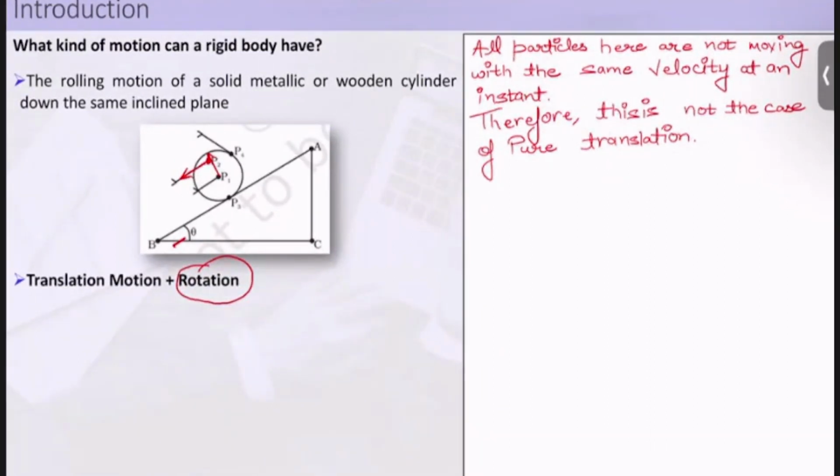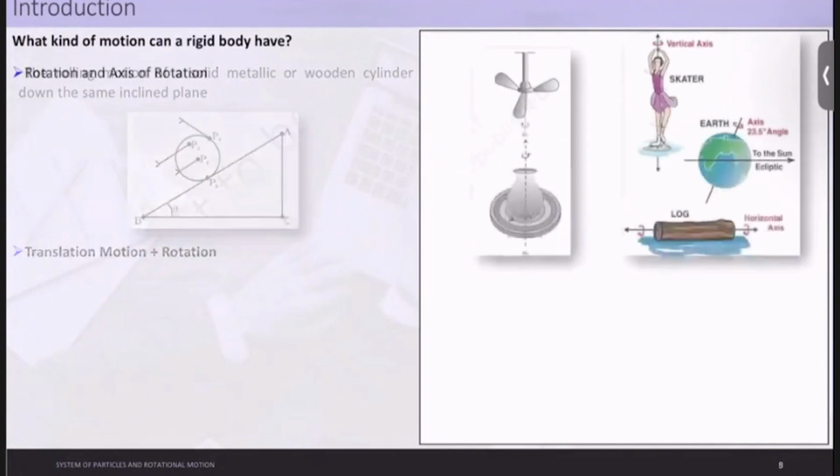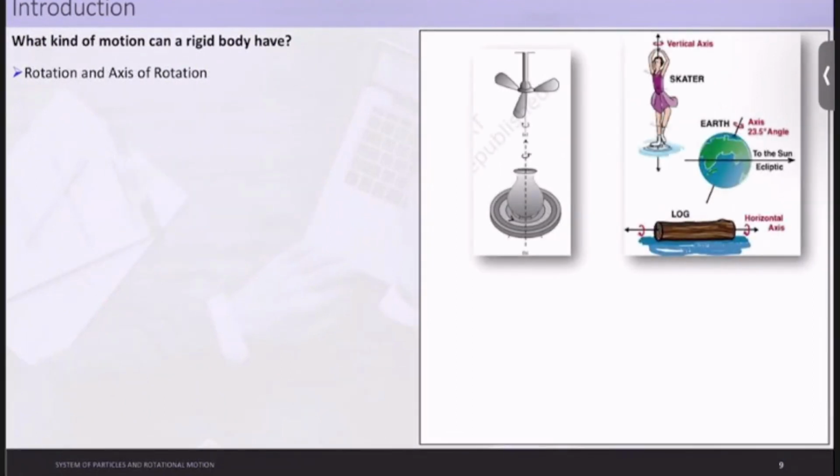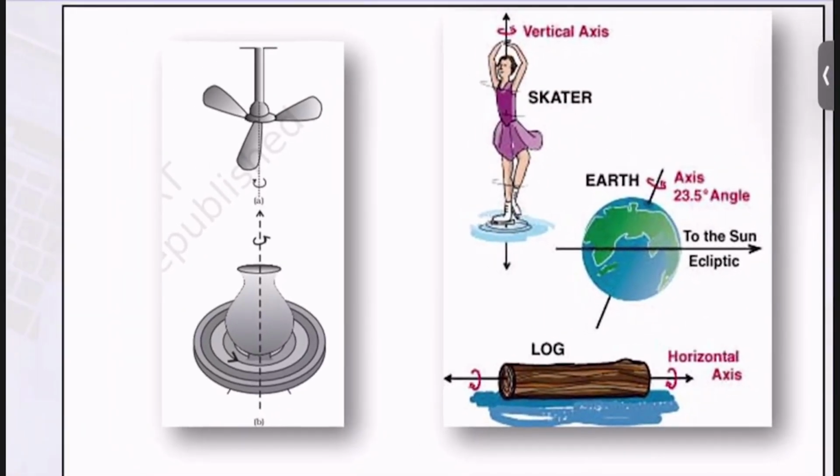So let us first understand pure rotation so that we can understand translation motion plus rotation. Let us first look at this location here. So see clearly what is happening. In order to understand what this rotation is, let us first take a rigid body. So let us take this fan as a rigid body here.